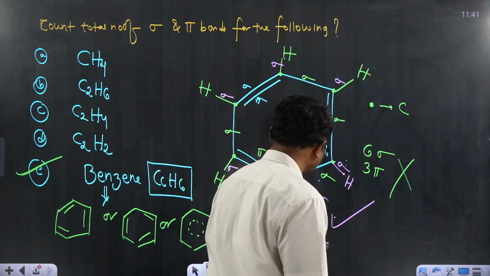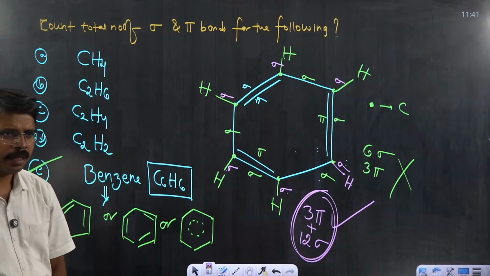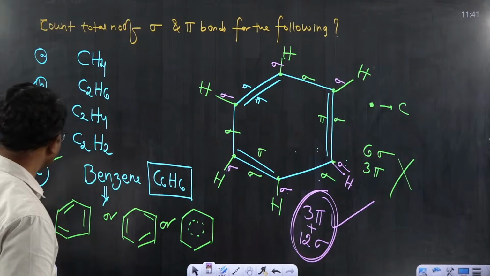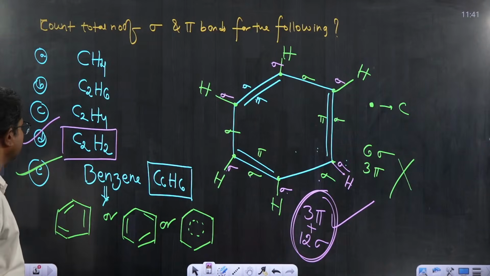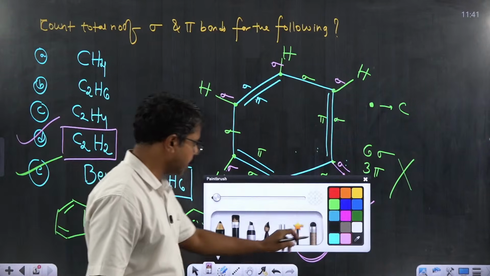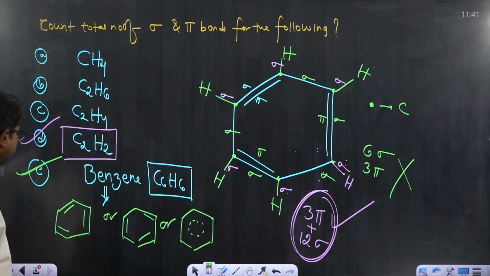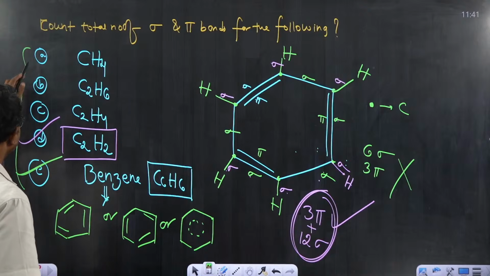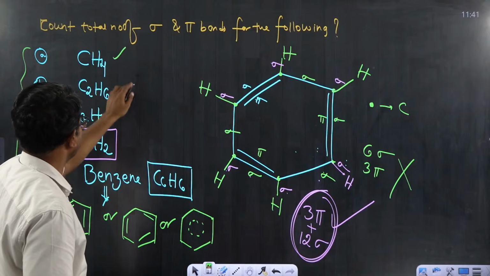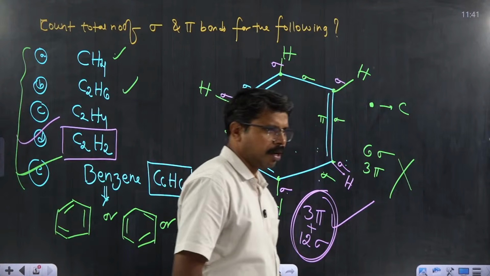12 sigma bonds we have, and how many pi bonds? 3 pi bonds. Okay, so can anyone count the total number of sigma bonds and pi bonds for option D? We have completed E, and you need to count for question D. These are not options actually, these are each and every question I have given. Methane you need to count, ethane you need to count, ethene and ethyne also you have to count.